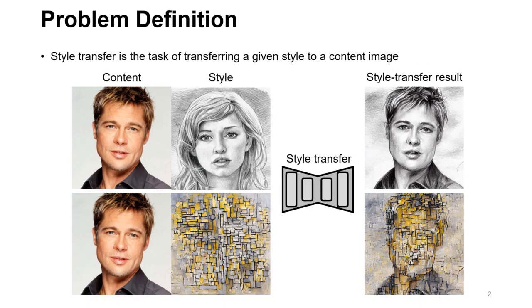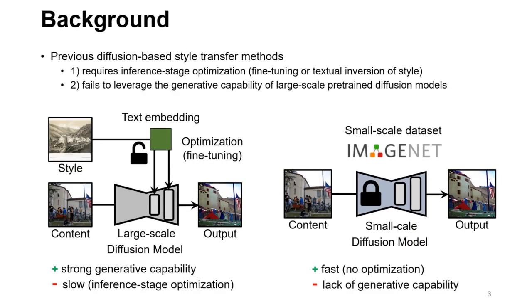In this paper, we focus on solving style transfer, which is the task of transferring the style of a given image to the content image. Thanks to recent advances in diffusion models, there are several works that deal with style transfer using diffusion models. However, they require inference-stage optimization such as textual inversion of the style image, or fail to leverage the generative capability of large-scale pretrained diffusion models. These approaches have their own pros and cons in terms of generative capability and speed.